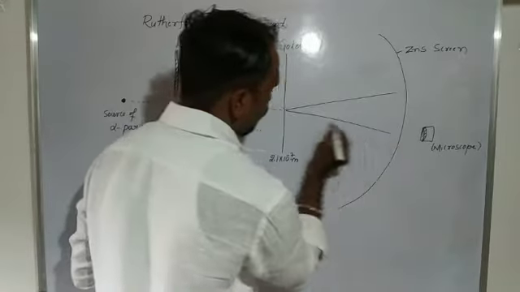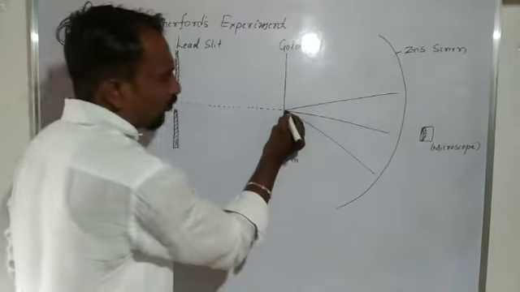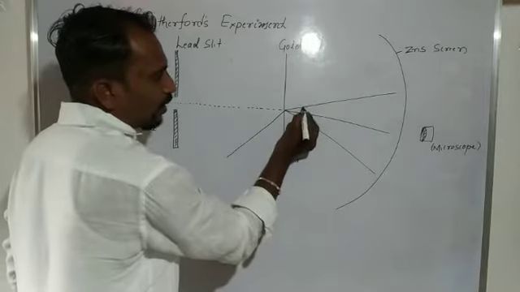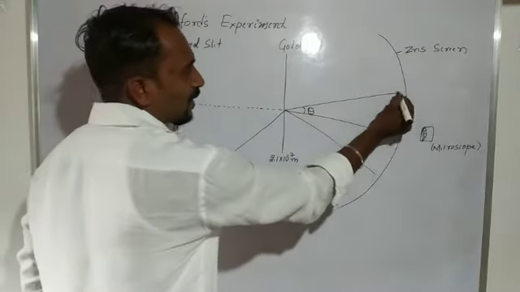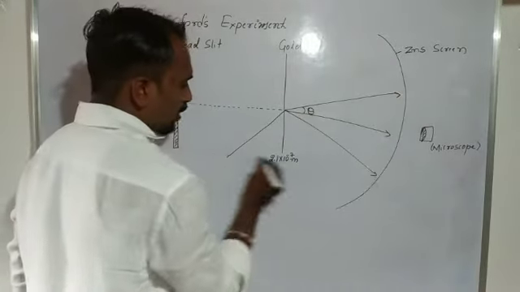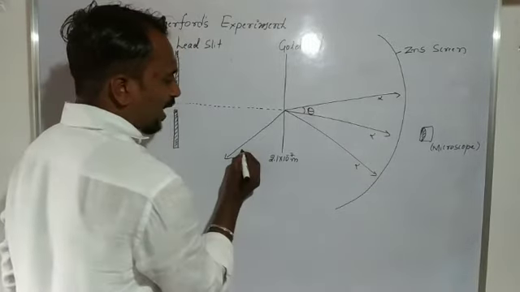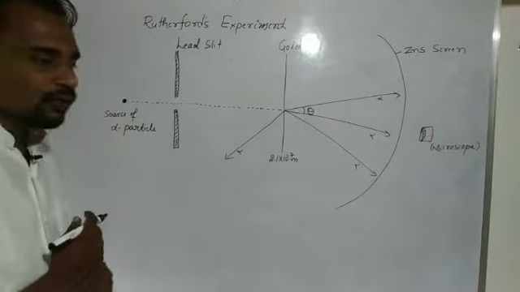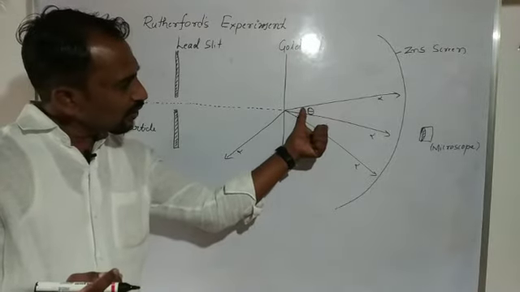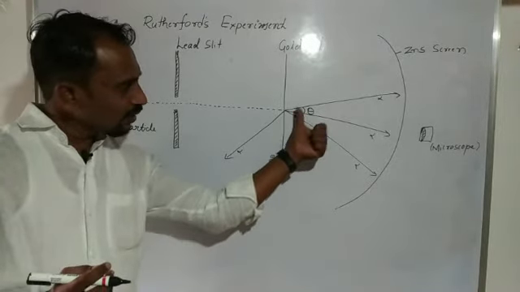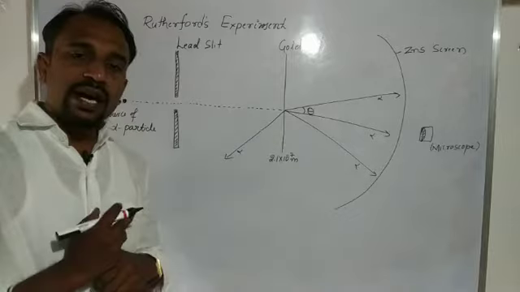This angle we consider the scattering angle. So these are all scattered alpha particles, with different scattering angles.